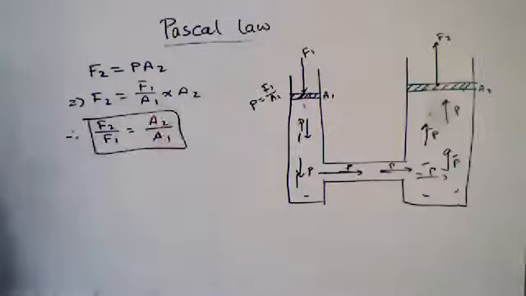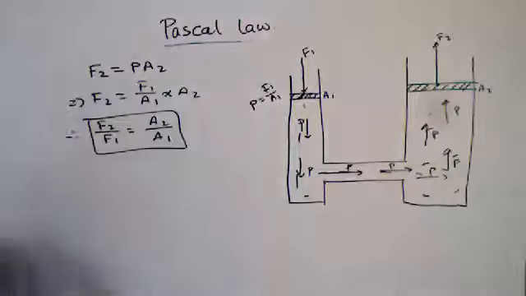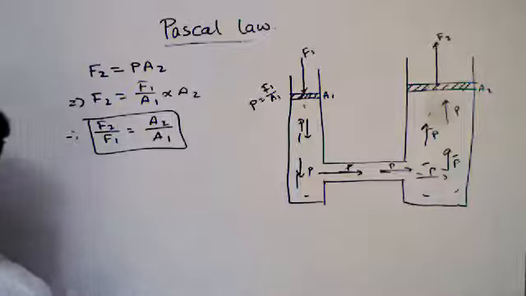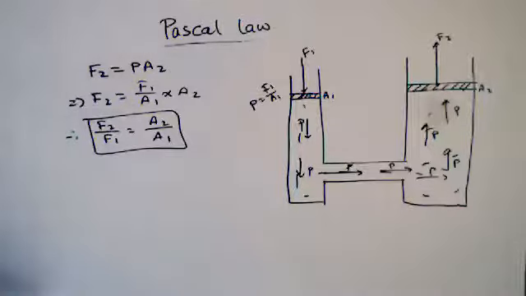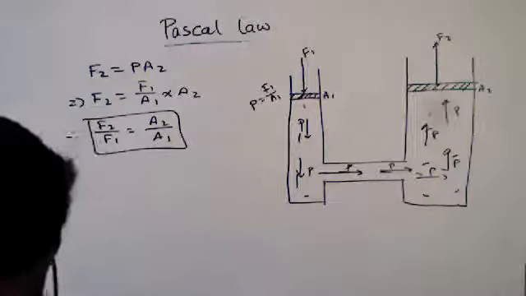This is very important for you. The force on the bigger piston by the force on the smaller piston equals the area of the bigger piston by the area of the smaller piston.